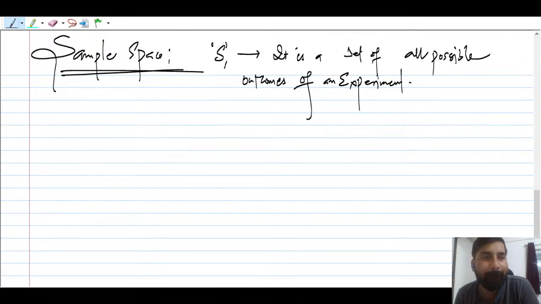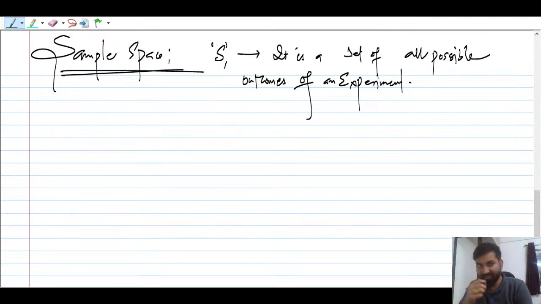If you're tossing a coin, there are 2 outcomes, head and tail, right? So you will put head and tail inside curly brackets, separated by commas. That is one set representation, right? There are 2 set representations: one is set builder form and one is roster form, right? So we are just going to put the 2 outcomes separated by commas, right?